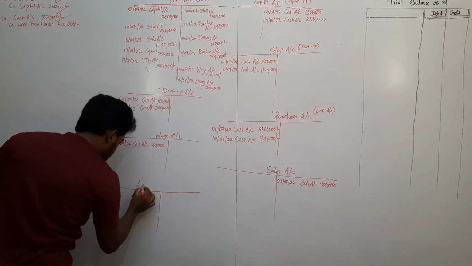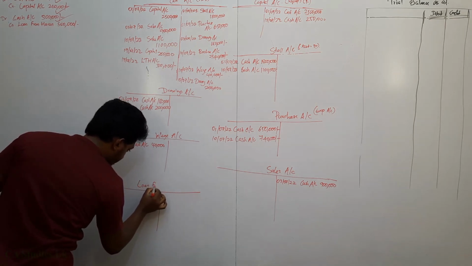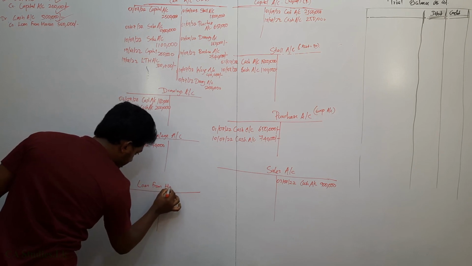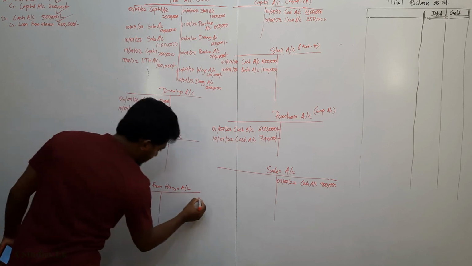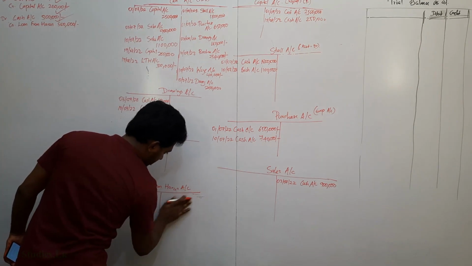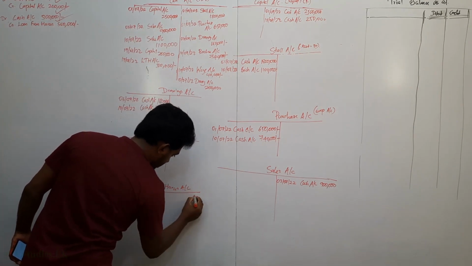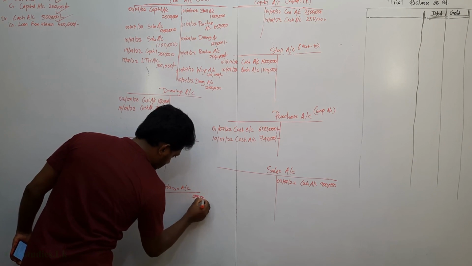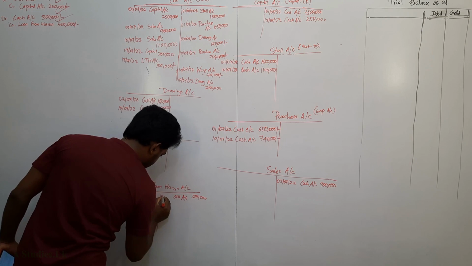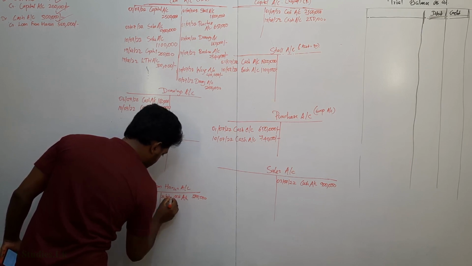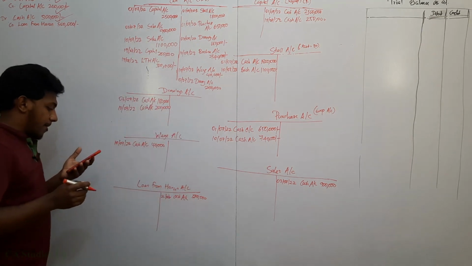Loan from Arun, 500,000 credit. Cash account, date is 22 July.